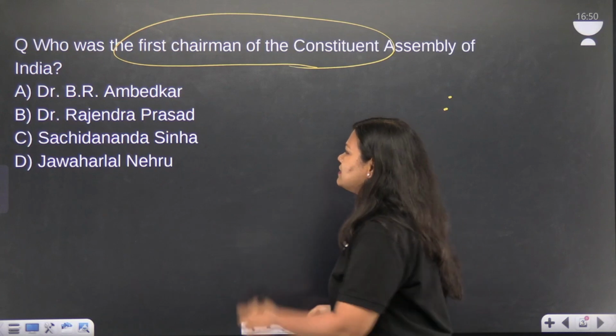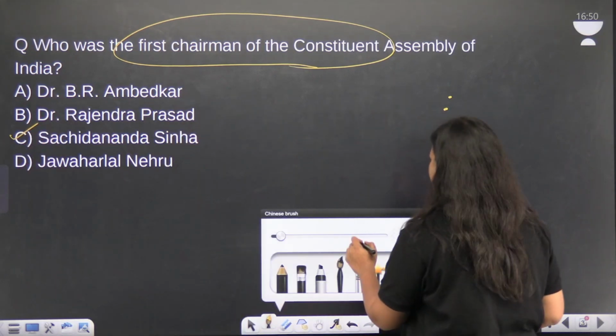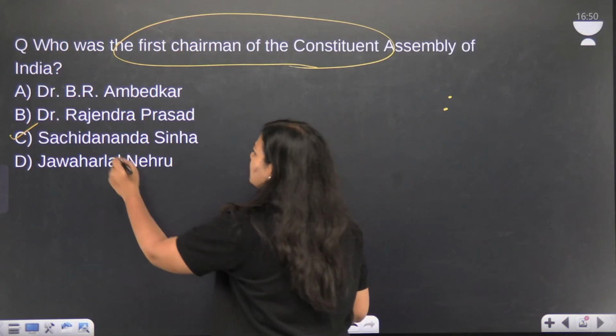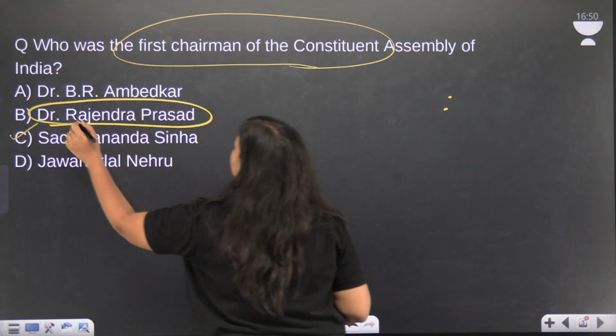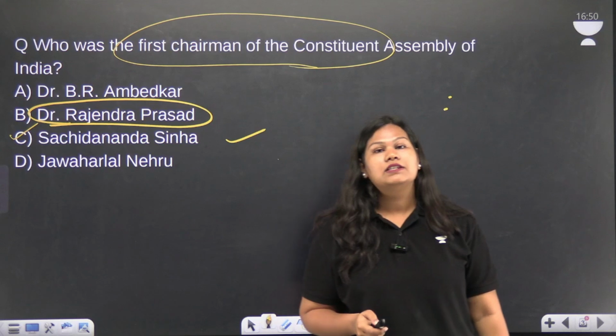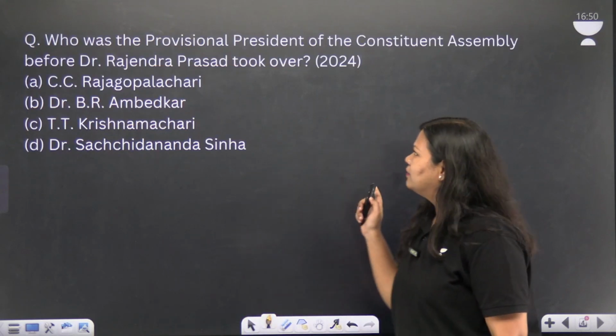The correct answer is Sachidanand Sinha because he was the first temporary chairman of the Constituent Assembly. The first permanent chairman was Dr. Rajendra Prasad. But in this case, the correct answer is C. Sachidanand Sinha. A similar question was asked in UPSC this year also. So let's give it a go.